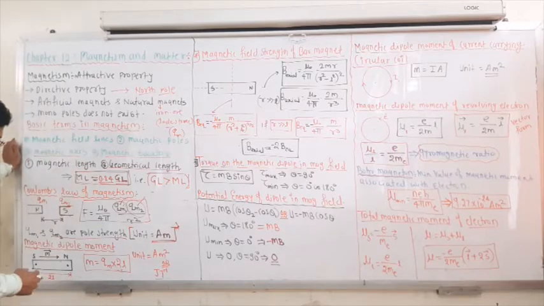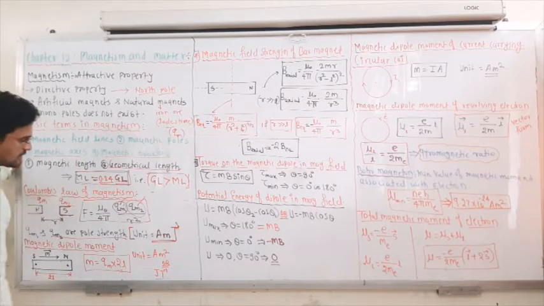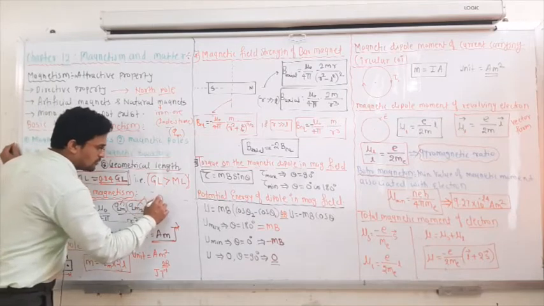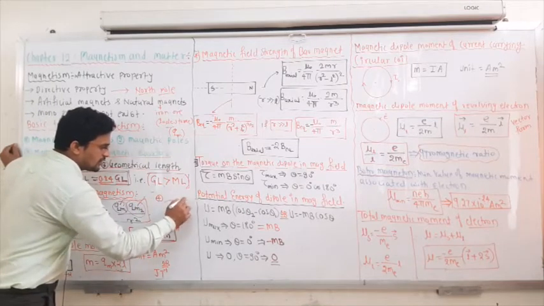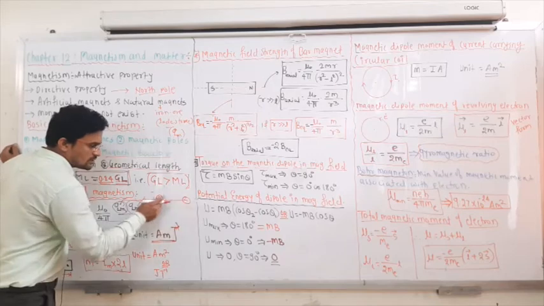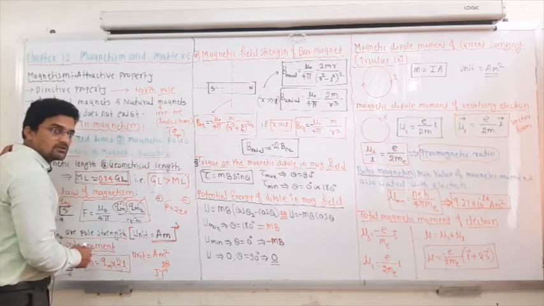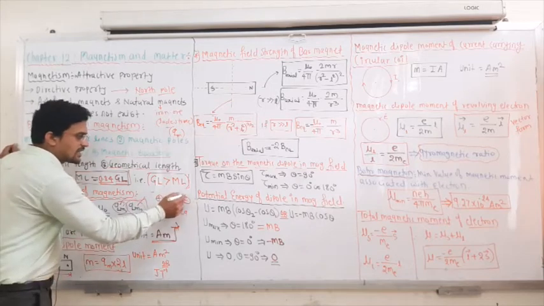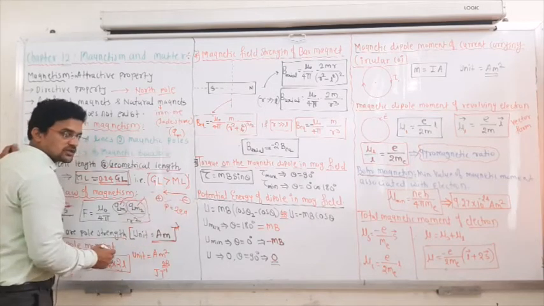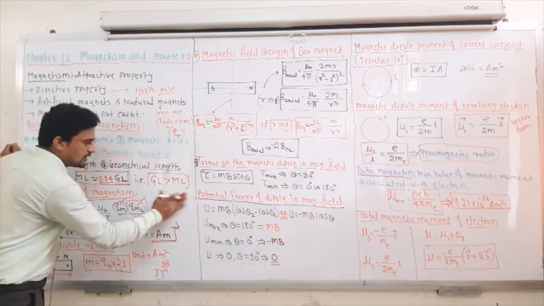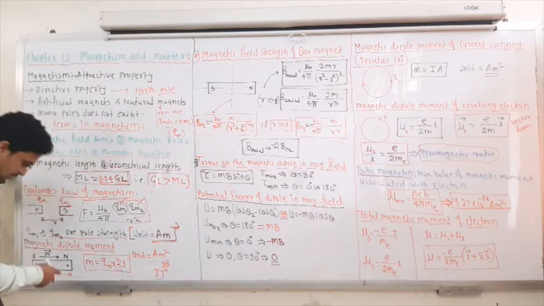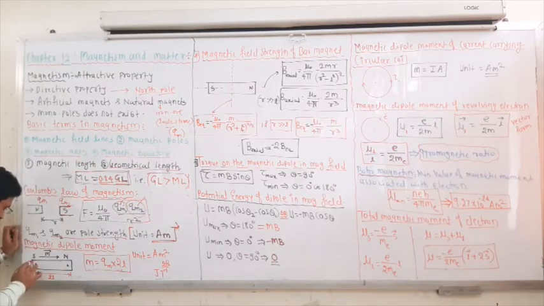Next is magnetic dipole moment. Unlike if you have the positive charge and the negative charge, there is a dipole moment, and that dipole moment is 2qa. It is always directed from the negative charge to the positive charge. Same way, in this case also there is a magnetic dipole. Here this is the magnet, having a south pole and a north pole, and the south pole and the north pole are separated by a distance of 2l.